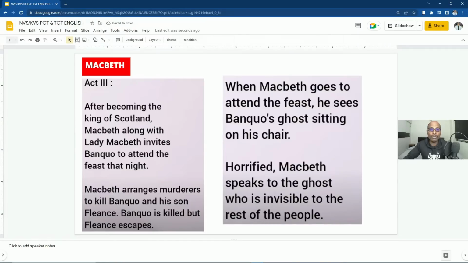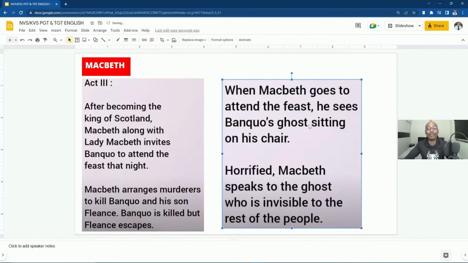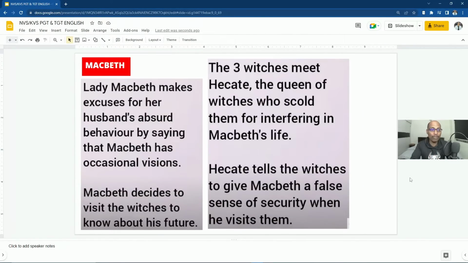But when Macbeth goes to attend the feast, he sees Banquo's ghost sitting on his chair. So that ghost appearance is a supernatural element used by Shakespeare. And when he sees Banquo's ghost, horrified, Macbeth speaks to the ghost, which is invisible to the rest of the people. Banquo's ghost is only visible to Macbeth, nobody else can see. So when Macbeth was talking to Banquo's ghost, everybody felt something was wrong with Macbeth, the king of Scotland. Then Lady Macbeth covers for him. She makes an excuse for her husband's absurd behavior by saying that Macbeth has occasional visions.